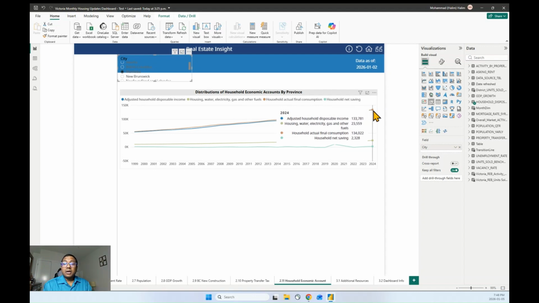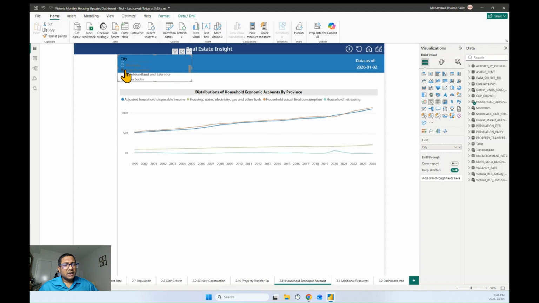Now, if you look at another province, let's say New Brunswick. For New Brunswick, we see that they have relatively low income compared to British Columbia and Manitoba. They have $110,000 income.